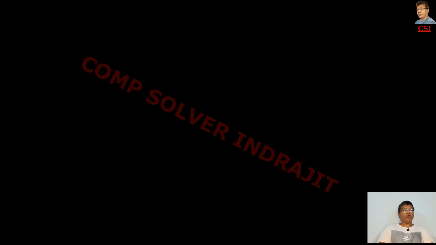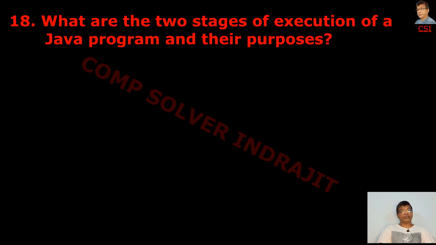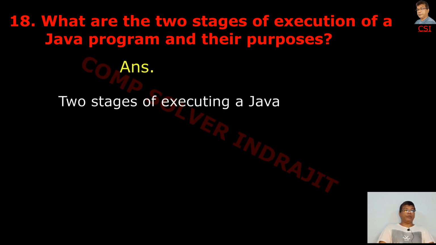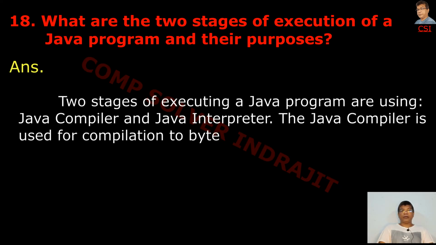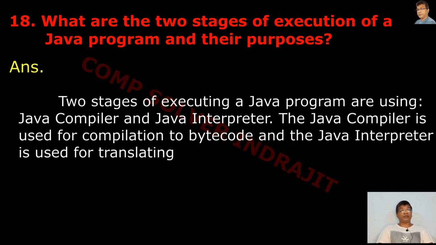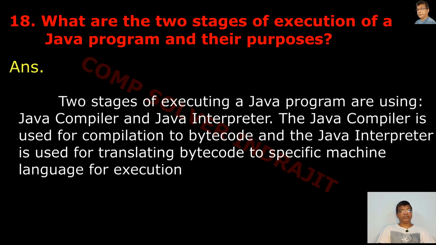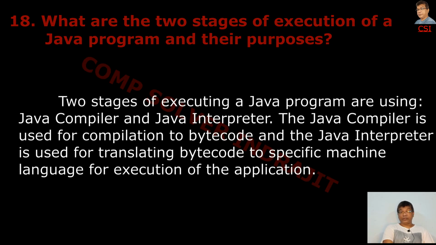Next question is, what are the two stages of execution of a Java program and their purpose? Answer is, the two stages of executing a Java program use the Java compiler and the Java interpreter. The Java compiler is used for compilation to bytecode and the Java interpreter is used for translating bytecode.